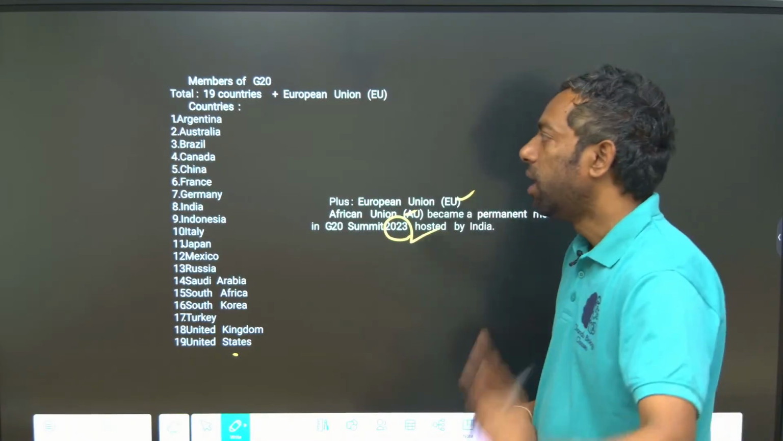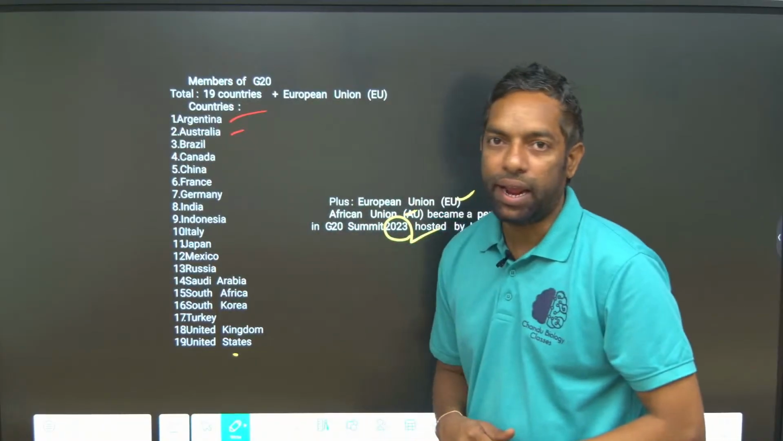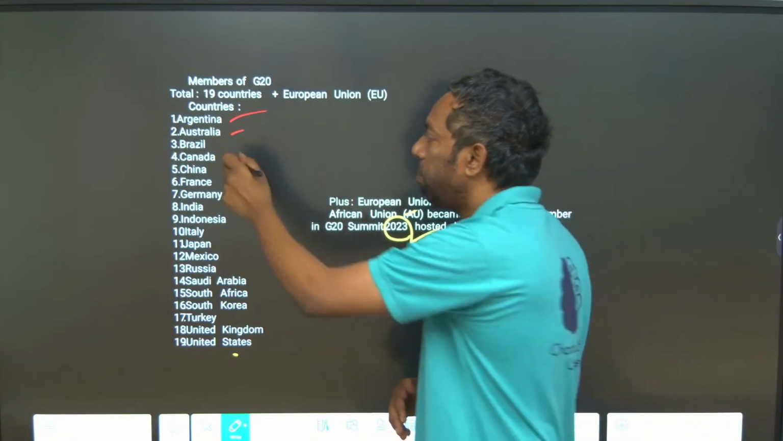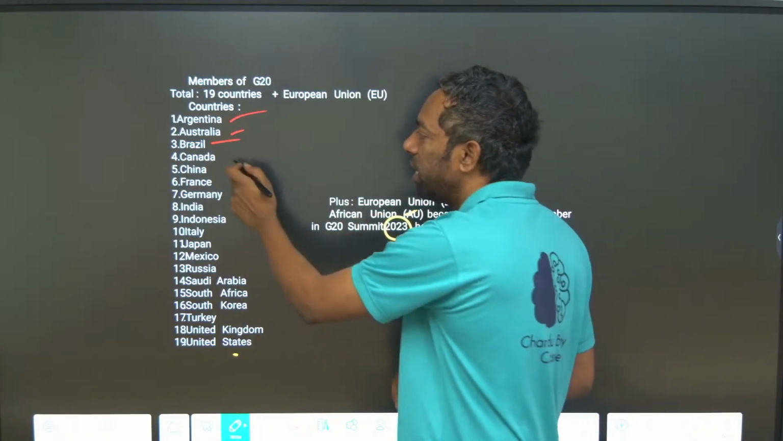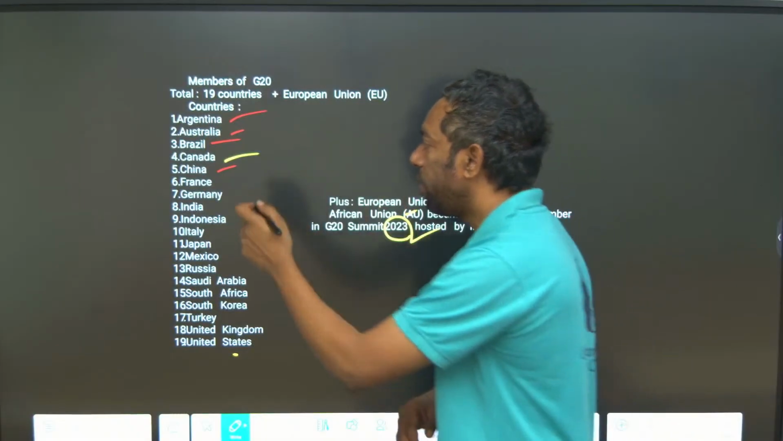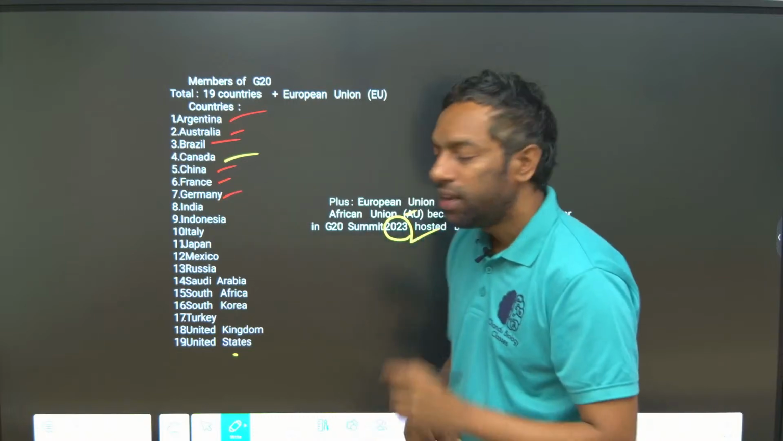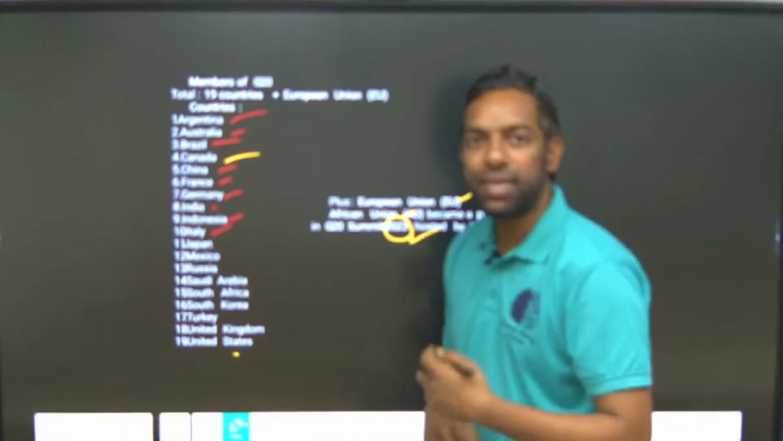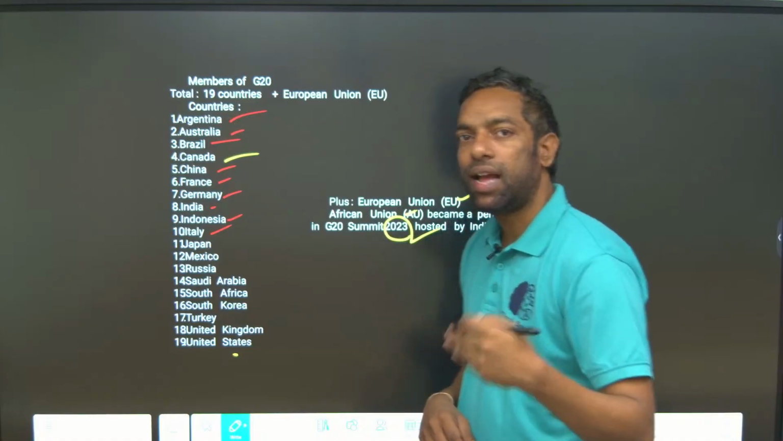Now the countries alphabetically. A: Australia and Argentina, the two A's. B: Brazil. C: Canada and China. F is France only. G is Germany. I is India, Indonesia and Italy.